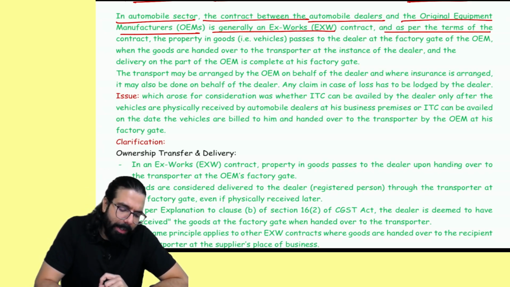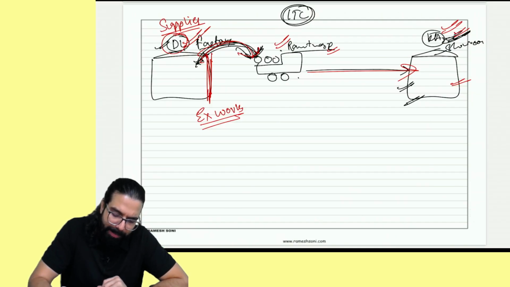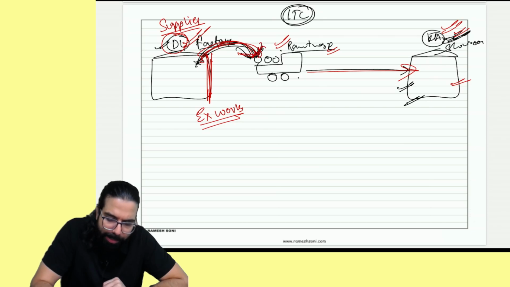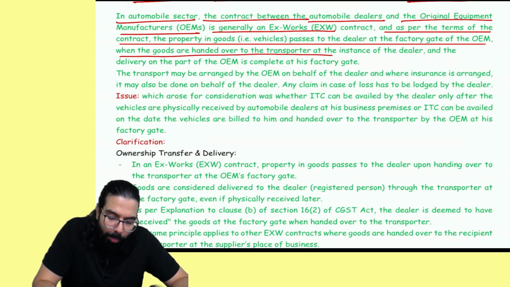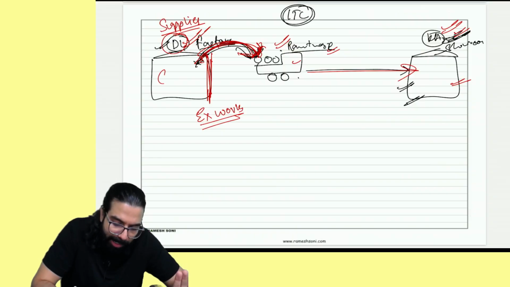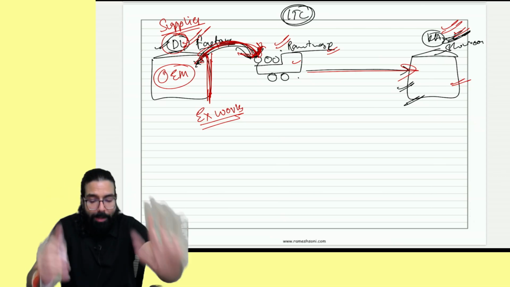There, as per the terms of the contract, the property of the vehicle passes to the dealer at the factory gate. Means at my factory gate only, you have to collect and go. Now it is not my responsibility. So when the goods are handed over to the transporter, at the instance of the dealer, and the delivery on the part of the OEM is complete, the original equipment manufacturer says, my work is done. I have handed over the goods at my factory.